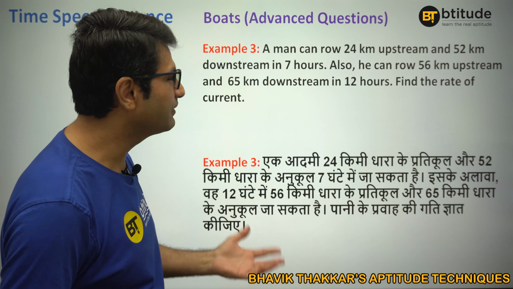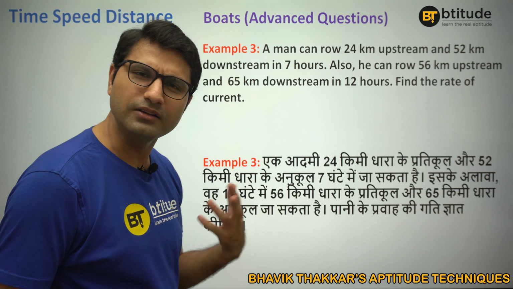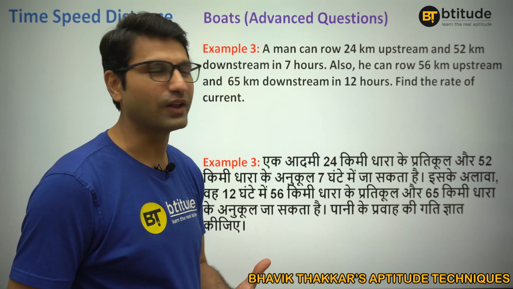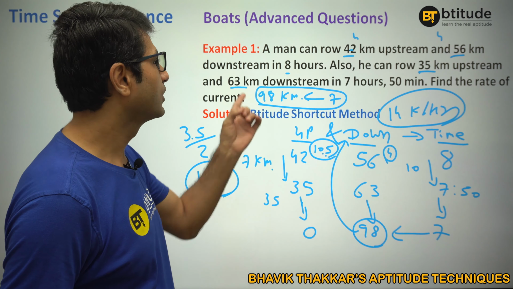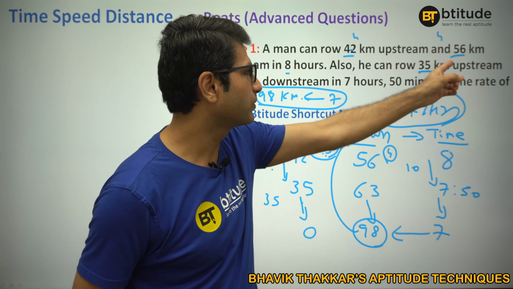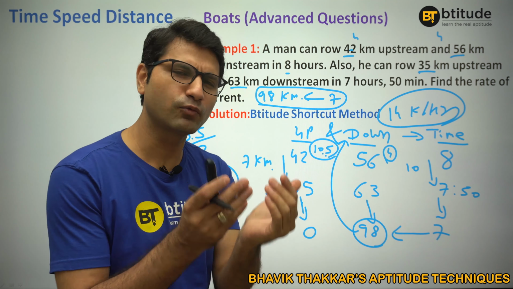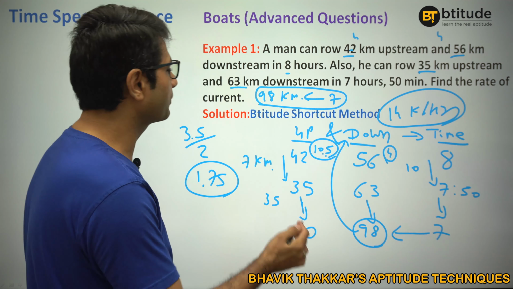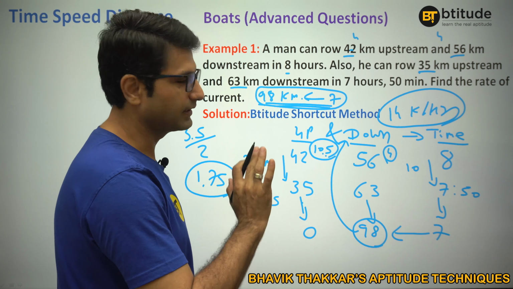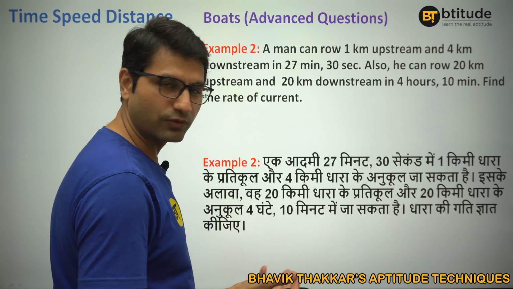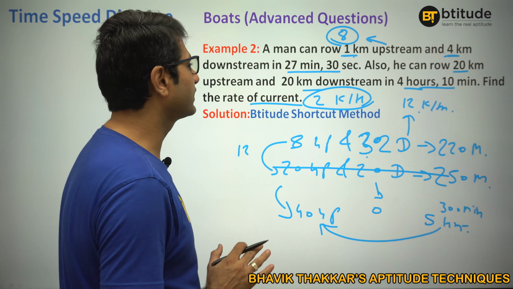Look, even in the previous questions, there could be other methods as well. If it was easier, it's not always important to make total same. But in the very first question, as you saw, total was same anyway. 42 plus 56 and 35 plus 63. So it was very easy to do it without pen, as we saw. Only you would have to write this much, right? And that's about it.